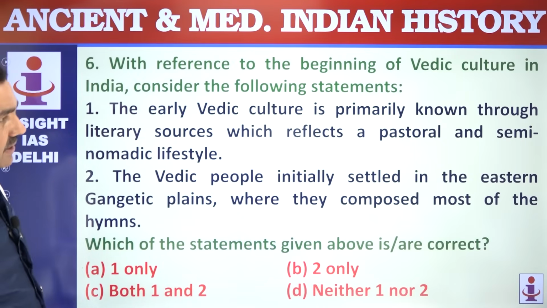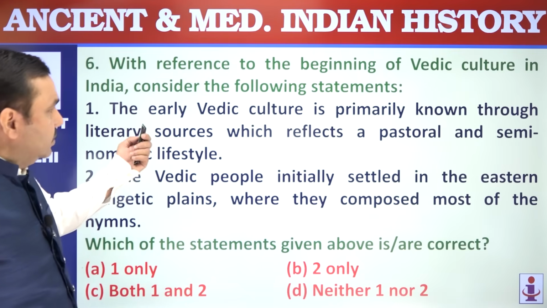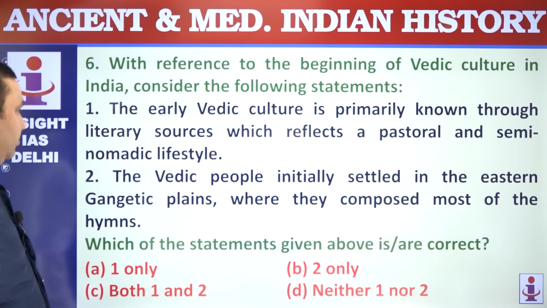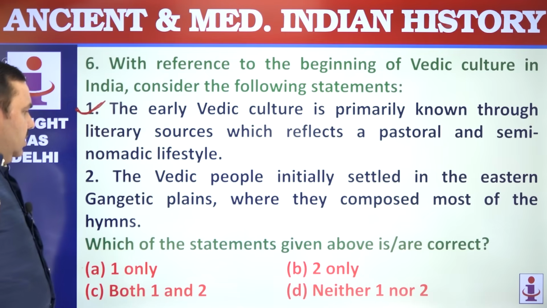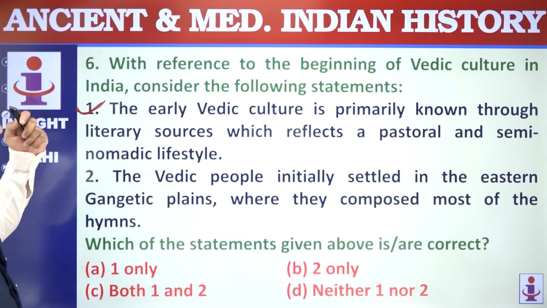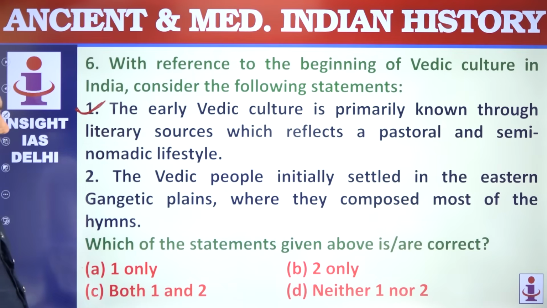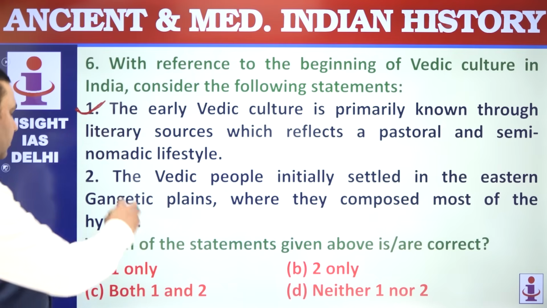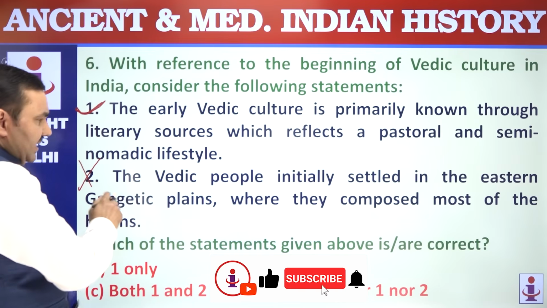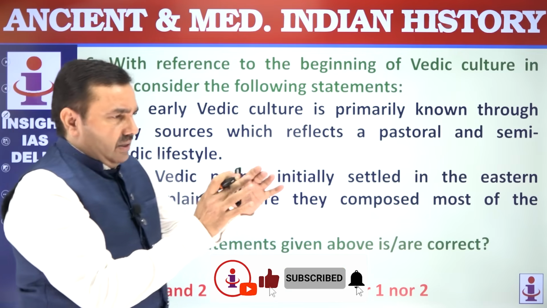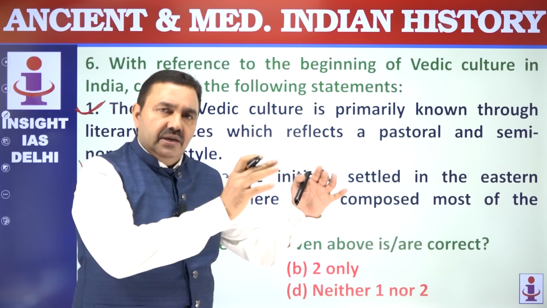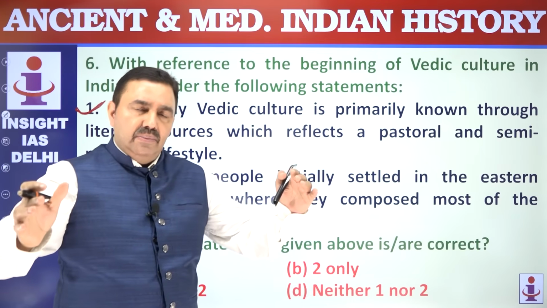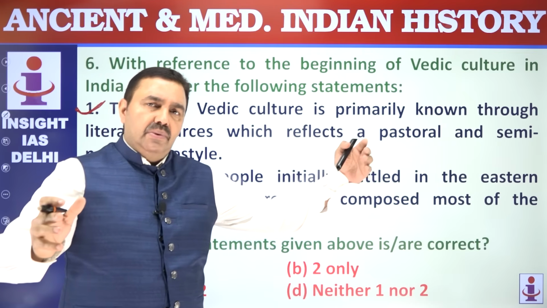The early Vedic culture is primarily known through literary sources which reflect a pastoral and semi-nomadic lifestyle. That's correct. The Vedic people initially settled in the eastern Gangetic plain. That is wrong. Vedic people were initially settling in the plain of today's Punjab and Haryana, between the river Yamuna and the river Saraswati or river Satluj.